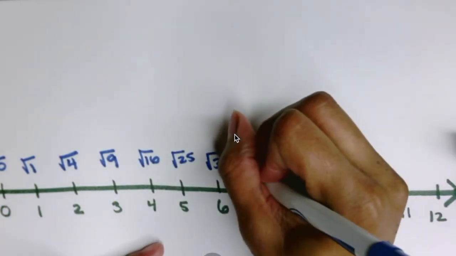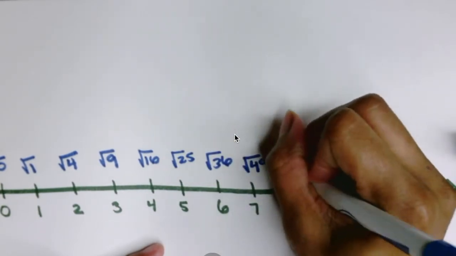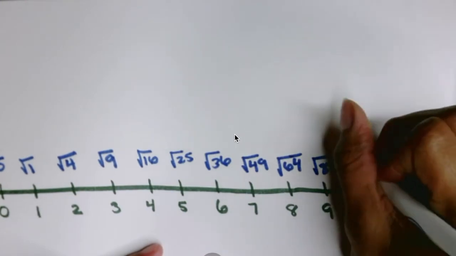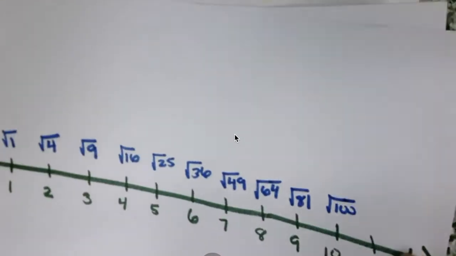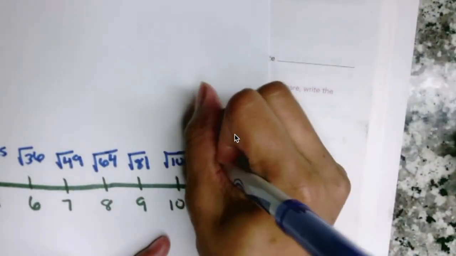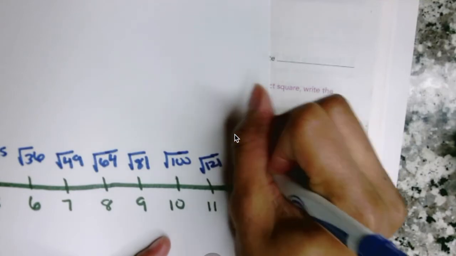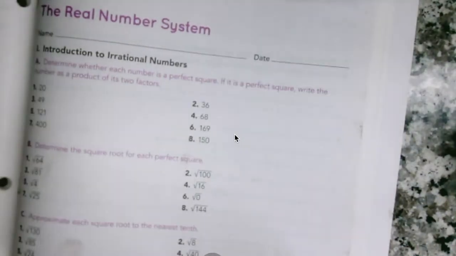36, 49, 64, 81, 100, 121, 144. And if yours go all the way to 13, 169. The square root of 169. Okay.